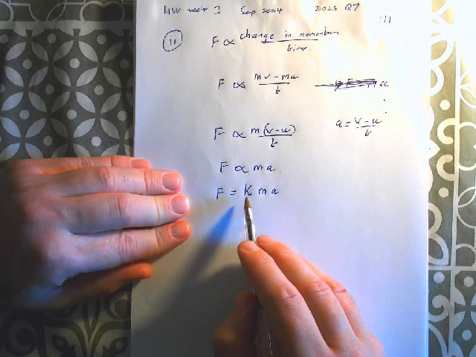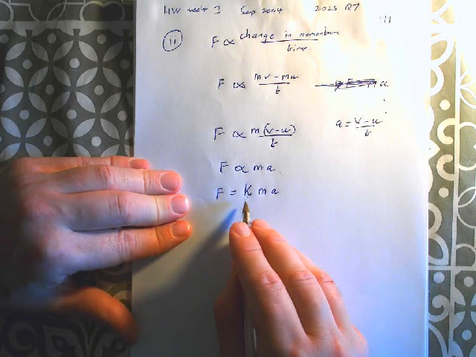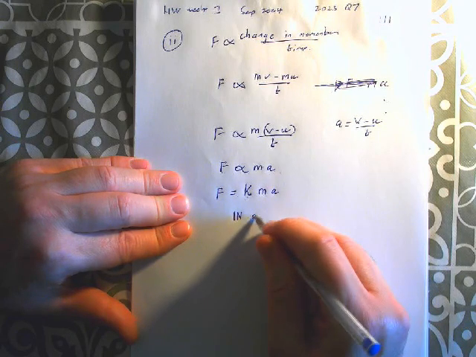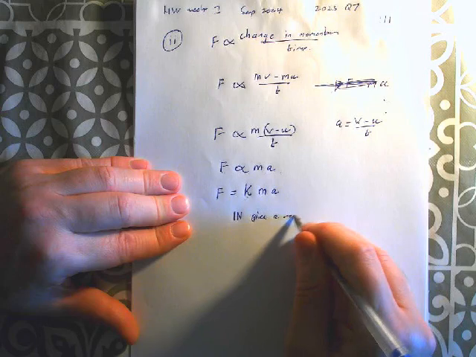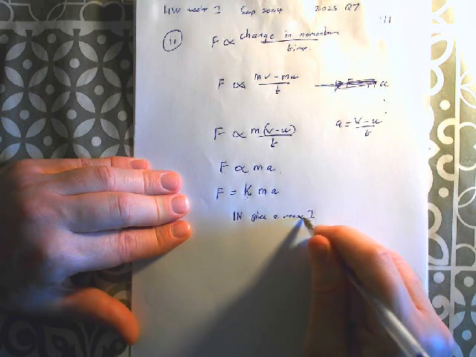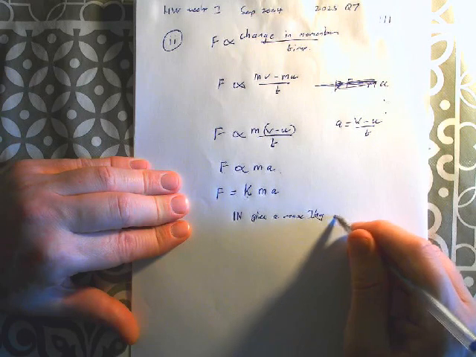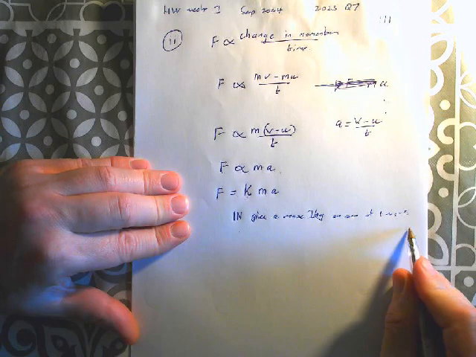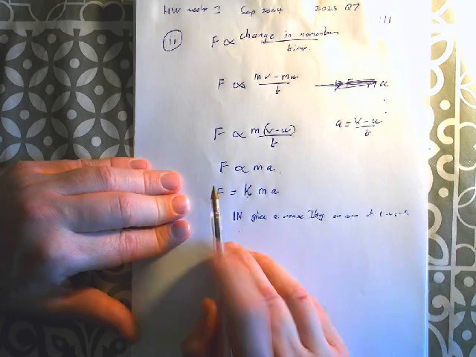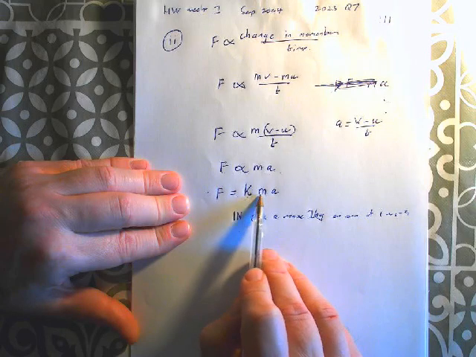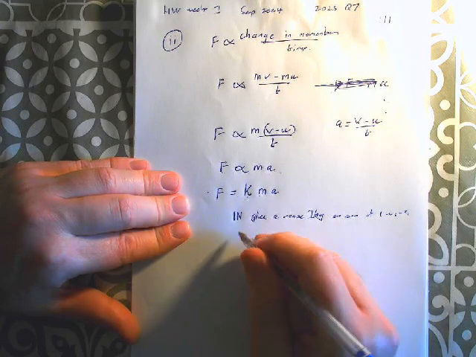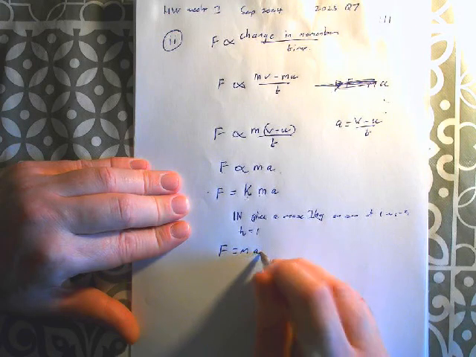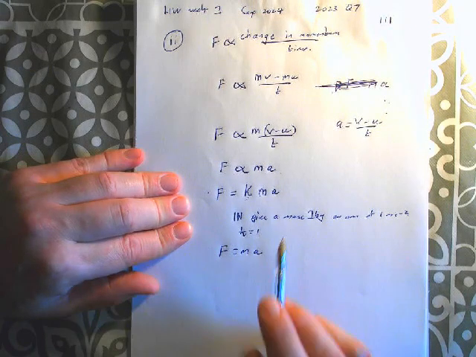Okay, now the next step, just after introducing it, we're going to eliminate it. We're going to get rid of it. Because from the definition of what a Newton is, a force of 1 Newton gives a mass of 1 kg an acceleration of 1 meter per second squared. So from the definition of the Newton, this k is going to be 1, because 1 Newton is going to give 1 kilogram a mass of 1 acceleration. So k is 1. That gives us F equals ma as described.